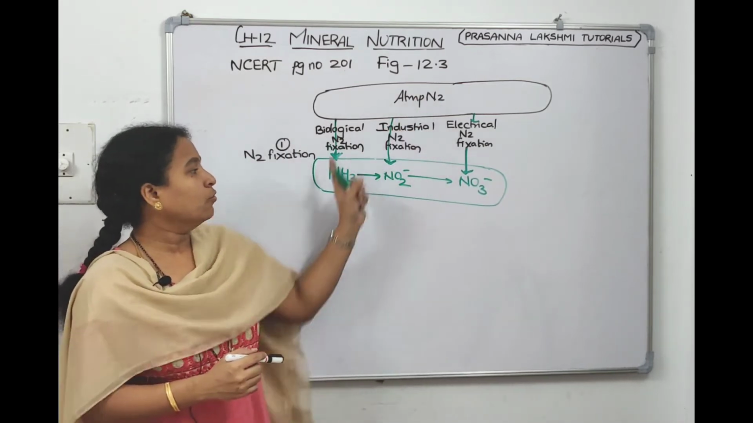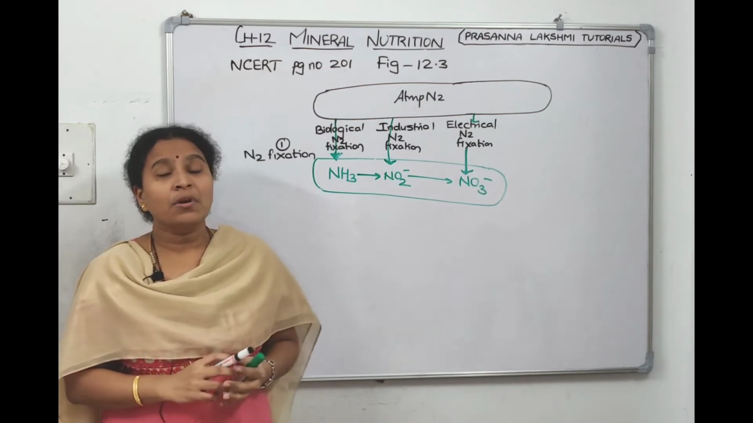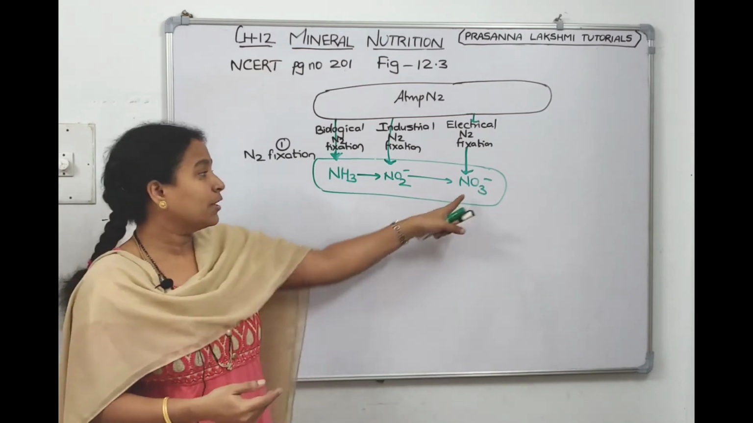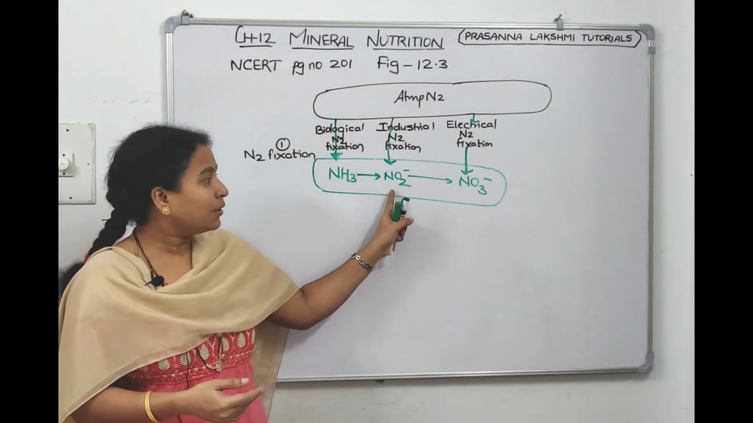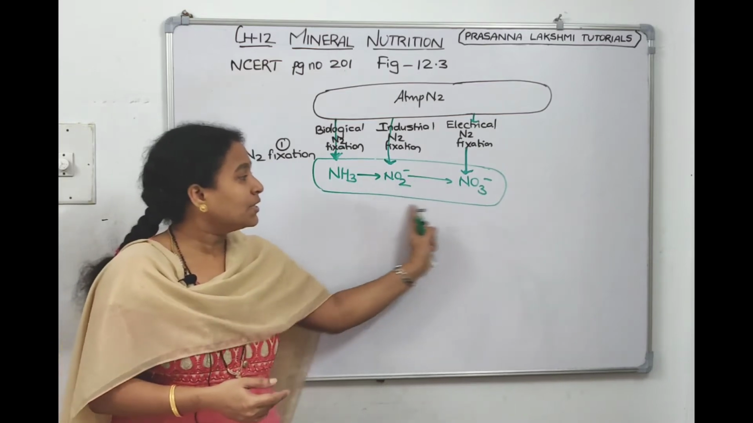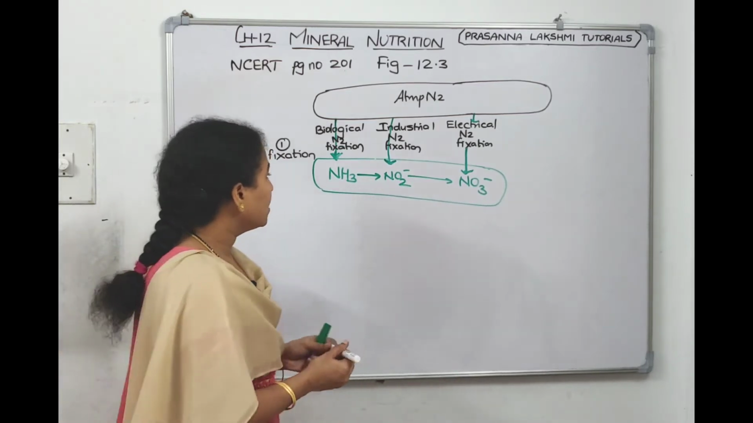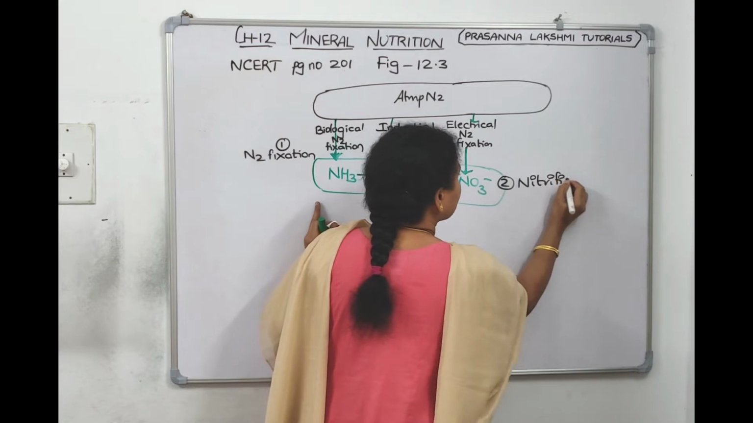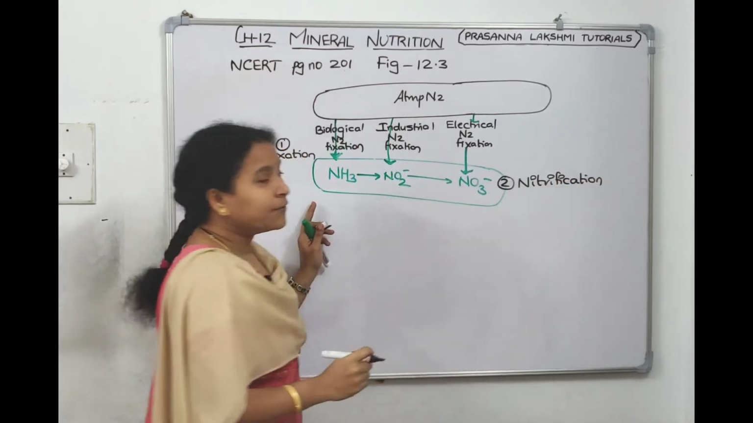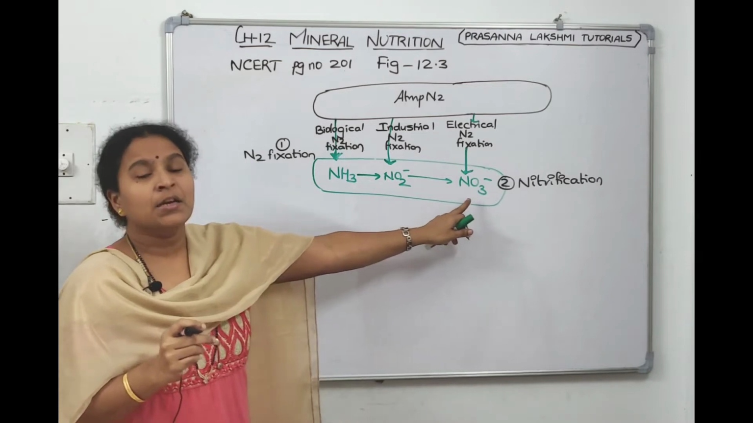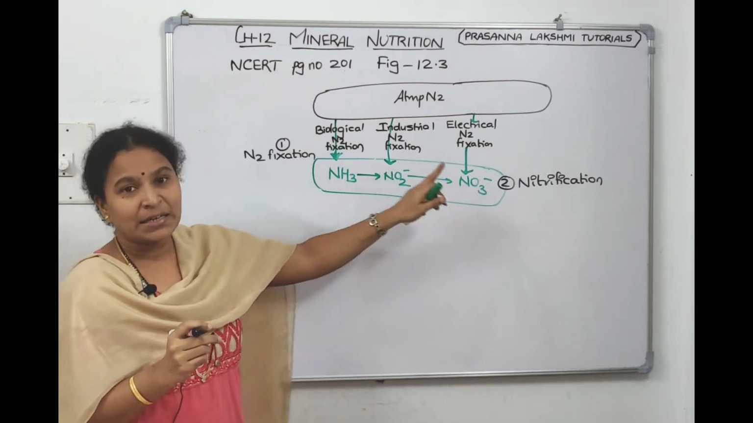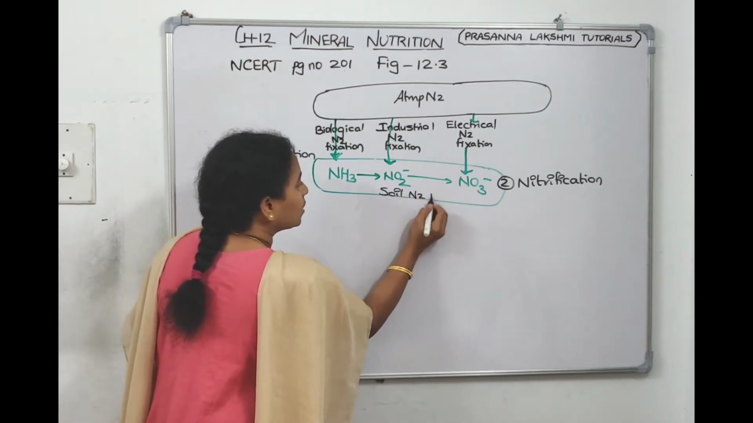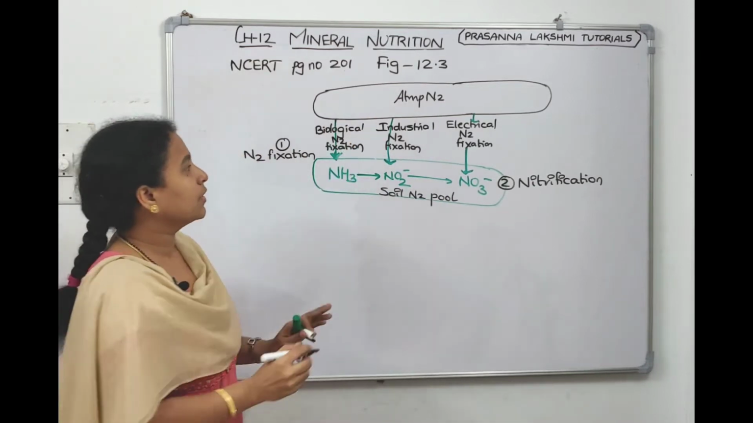So, we will convert N2 to ammonia, and then the plant can absorb ammonia, but it prefers to absorb more in the form of nitrate. So, ammonia to nitrite, nitrite to nitrate, these steps are called nitrification. This is step 2. What is this called? Nitrification. Since the plant prefers to absorb nitrogen in the form of nitrate, we need to convert the ammonia into nitrite and nitrate. This is called nitrification. So this green indicates the soil nitrogen pool, and this is atmospheric nitrogen, right?